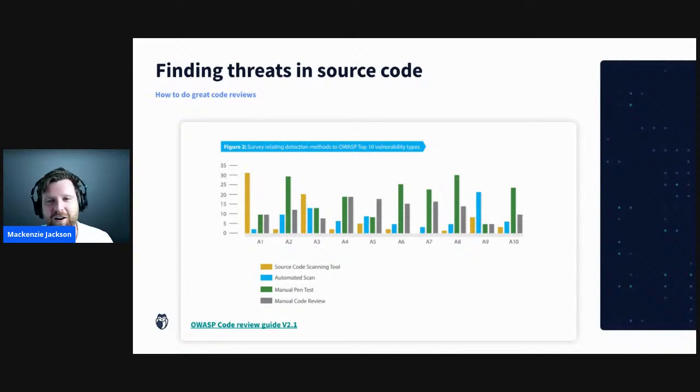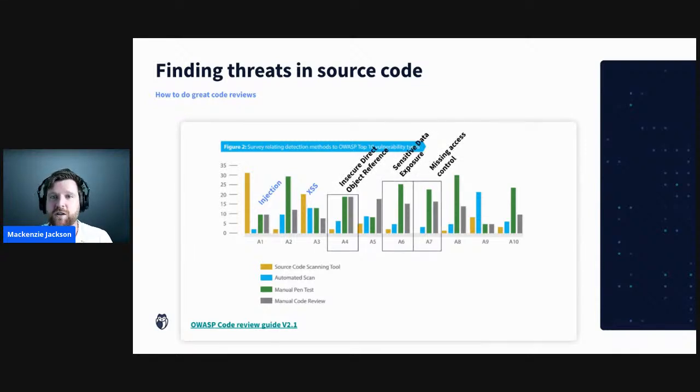But within here, one thing that I found particularly interesting was that they did a survey about the type of vulnerabilities that were discovered. This is the OWASP top 10, and where they were discovered. Now, this experiment was done when the OWASP top 10 was slightly different, so it doesn't correlate directly to the top 10 now. But what we can see is that in yellow and blue, we can see the vulnerabilities that were found with automated testing, either through code scanning or automated scanning. So these are where using static analyzing tools are fantastic, or dynamic application security testing tools.